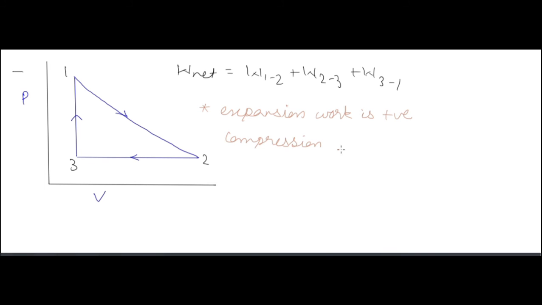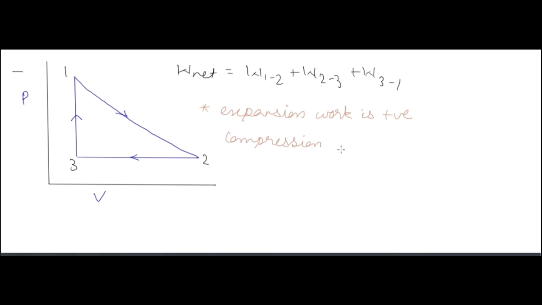Now see one question. The cycle has been given. This is a clockwise cycle, so it's a work-producing cycle. Work net is equal to work from 1 to 2 plus 2 to 3 plus 3 to 1.